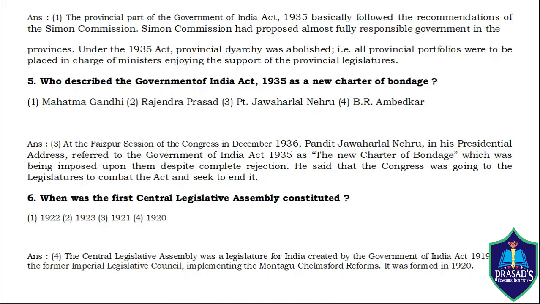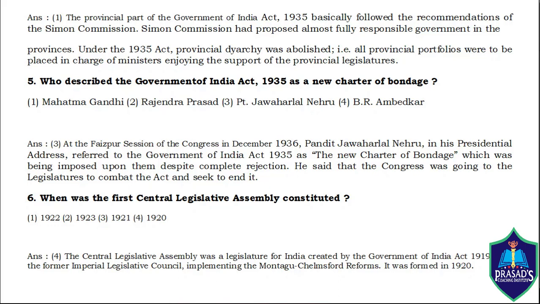Fifth question. Who described the Government of India Act 1935 as a new charter of bondage? Mahatma Gandhi, Rajendra Prasad, Pandit Jawaharlal Nehru, or B.R. Ambedkar? Answer is Pandit Jawaharlal Nehru at the Faizpur session.